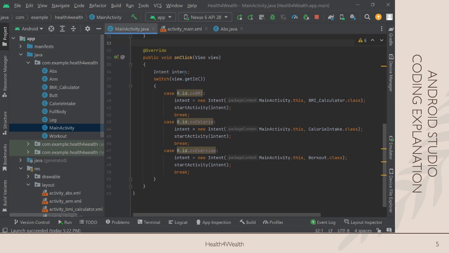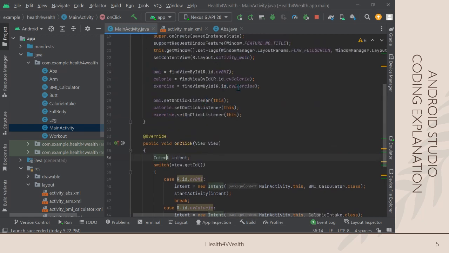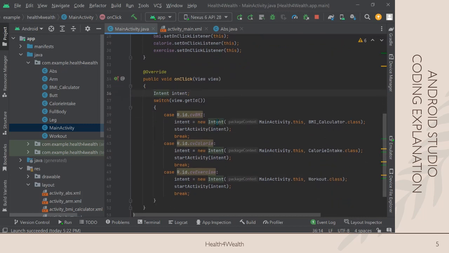This will be implemented in the on-click method where intent is used, so that when we get the ID for each of the card views, intent will direct it to different other activities, which are other classes. So when the user clicks on the card view for BMI, they will be directed to the BMI calculator here, and so on for calorie intake and also for the workout.